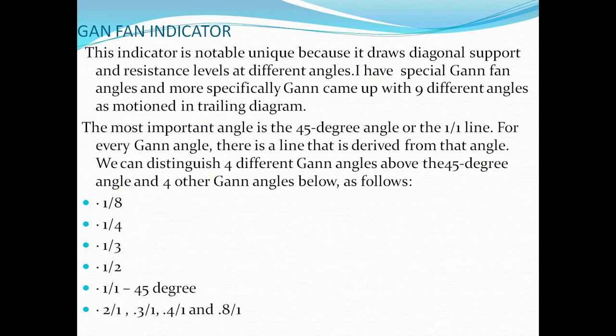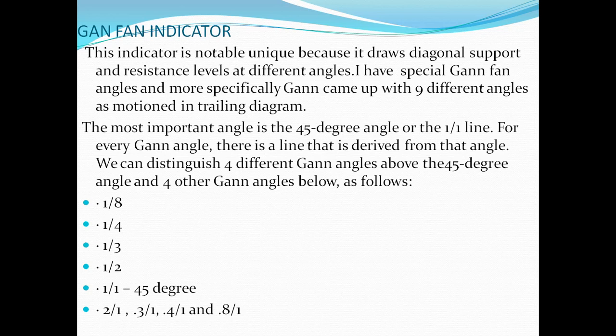You should be aware of the Gann fan indicator. So I am going to tell what is the Gann fan indicator and how you have to use it. This indicator is a unique indicator because it draws diagonal support and resistance at all different angles. I will show you 9 different angles on the diagram. The most important angle line is 45 degree or 1 by 1 line.